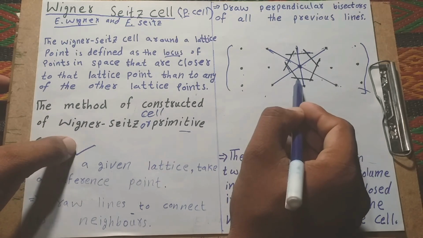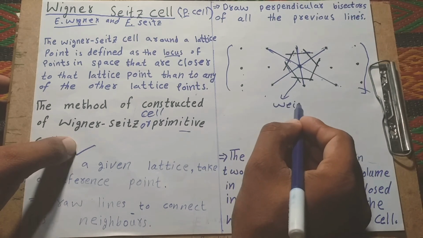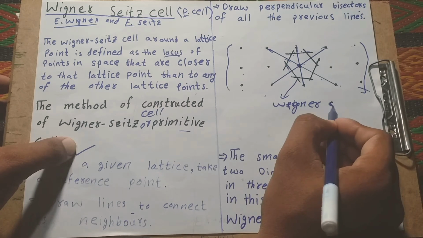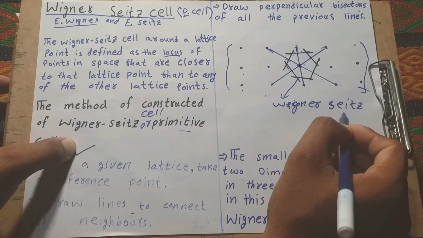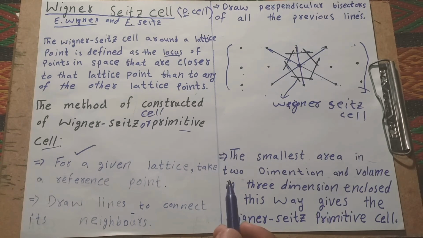This is the Wigner-Seitz cell, also known as a primitive cell. Understand how we draw the Wigner-Seitz cell in crystals?